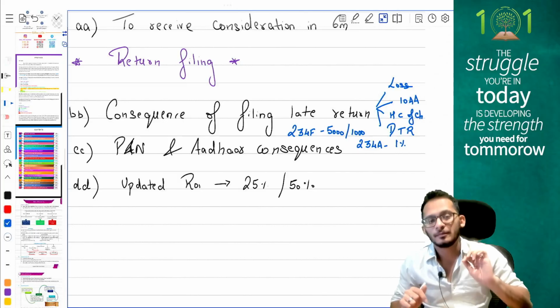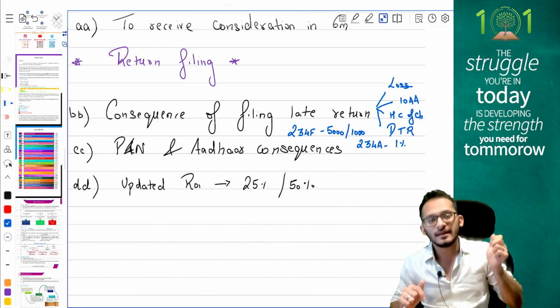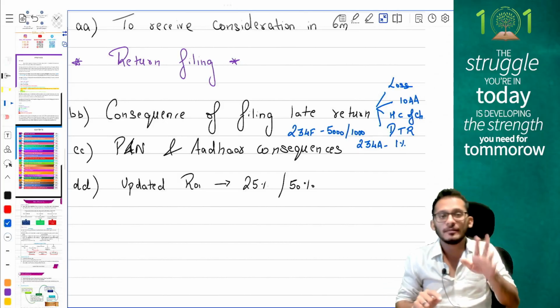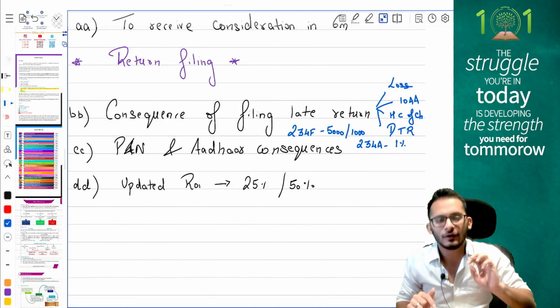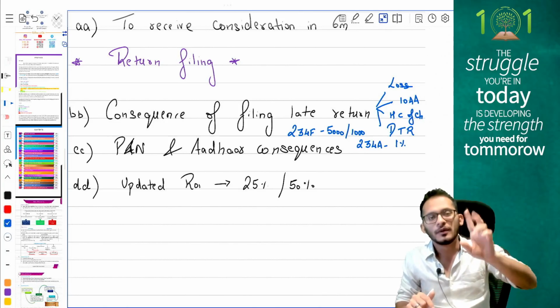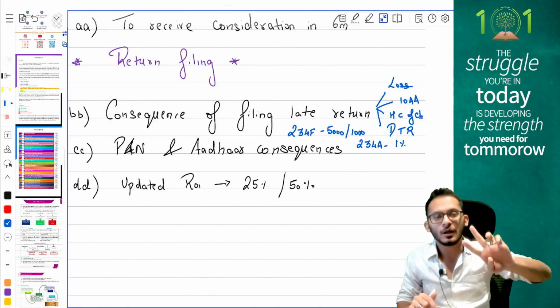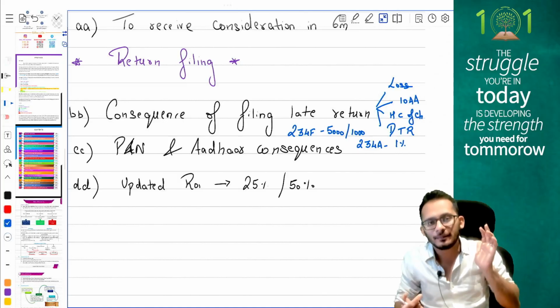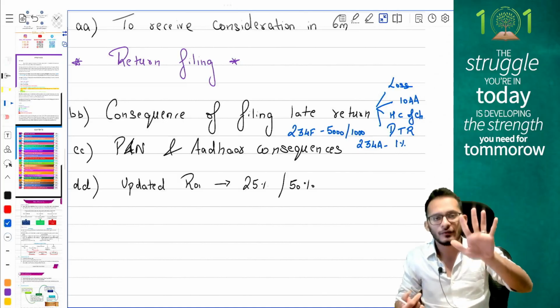Amendment of current year is point number CC, which talks about what happens in case you don't link your PAN with Aadhaar. In case you don't link your PAN with Aadhaar, the PAN will become inoperative, and the following consequences will happen. You will not be given back your refund. You will not be eligible for interest on refund. TDS will happen at a higher rate of 20%. TCS will happen at a higher rate of 5%.